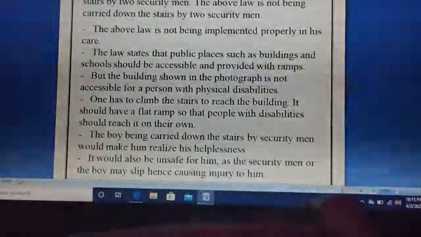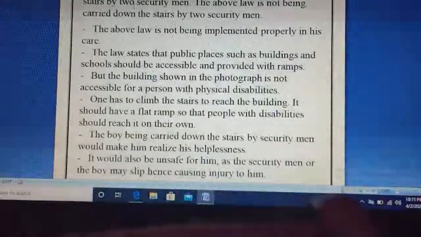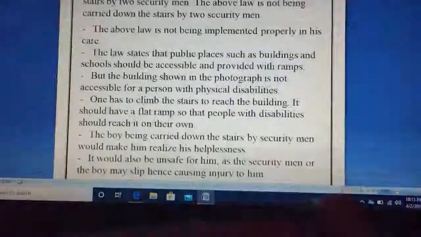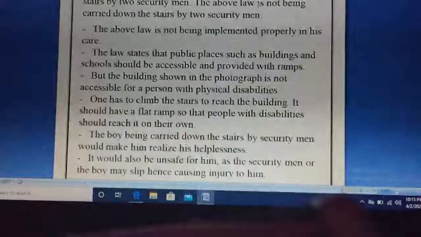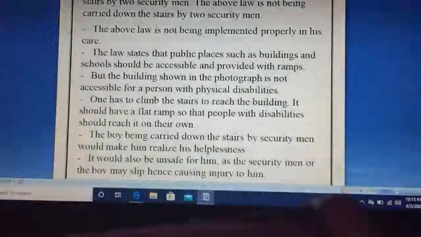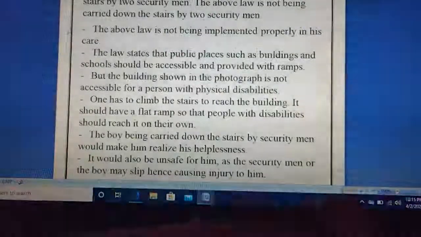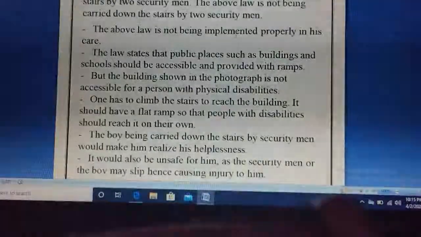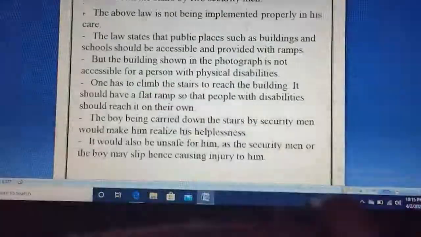The boy in the photograph is being carried down the stairs by two security men, whereas there should be a ramp. The law is not being implemented properly in this case.